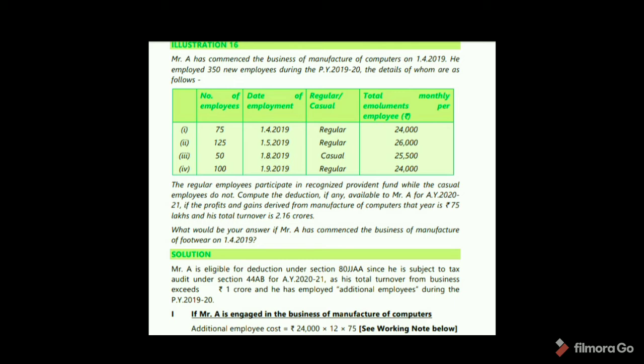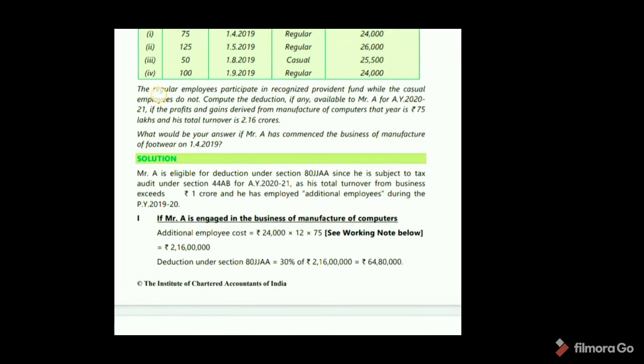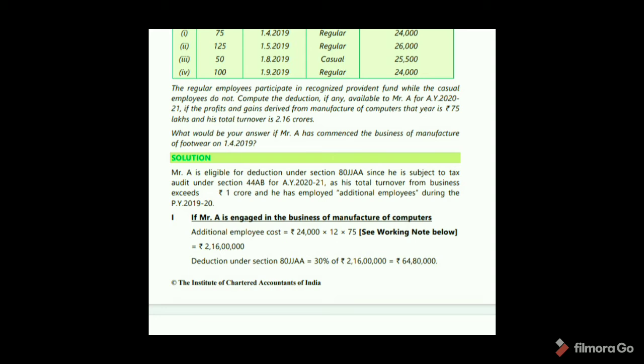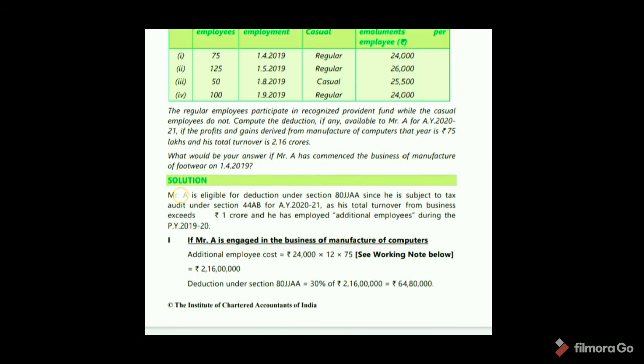If the profits and gains derived from manufacture of computers that year is 75 lakhs and his total turnover is 2.16 crores, what would be your answer if Mr. A has commenced the business of manufacture of footwear? See, Mr. A is eligible for deduction under section 80JJAA since he is subject to tax under section 44AB for assessment year 2020-21, as his total turnover from business exceeds 1 crore and he has employed additional employees during the previous year 2019-20. See the first case.